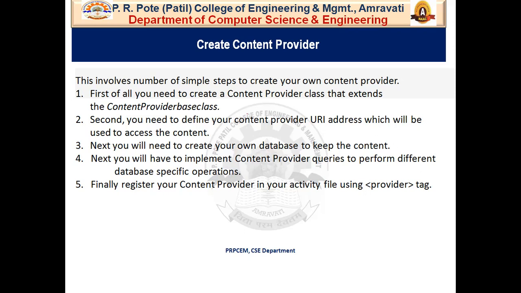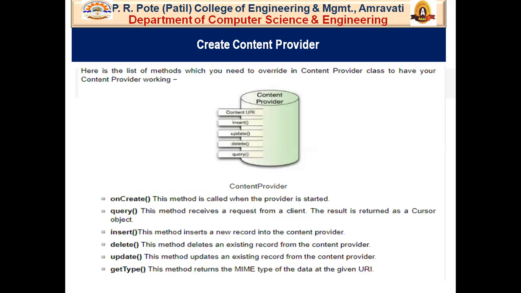Then next, you will have to implement content provider queries to perform different database-specific operations. And finally, you have to register your content provider in your manifest file using the provider tag. So here is the list of methods which you will need to override in the content provider class. First is the content URI. After that, you need an insert method, update method, delete method, and query method.